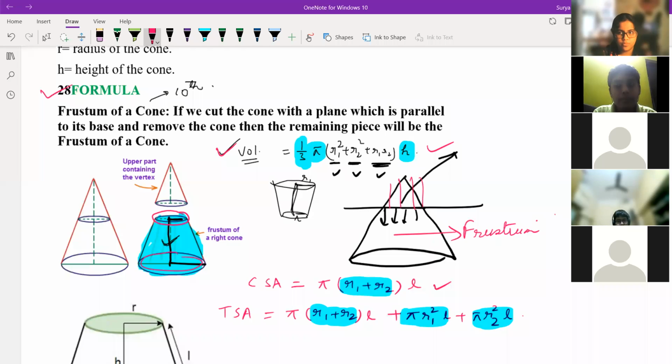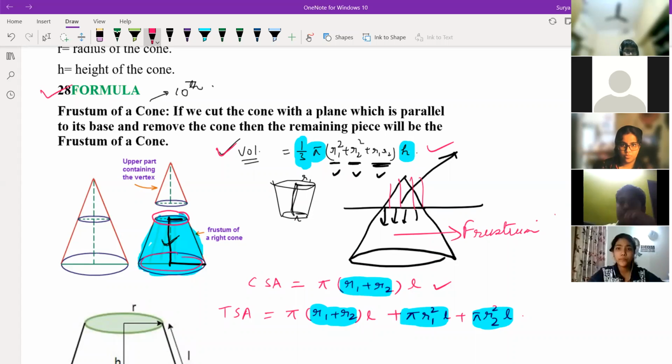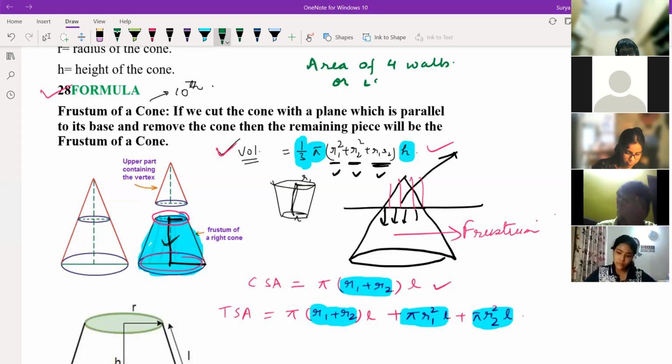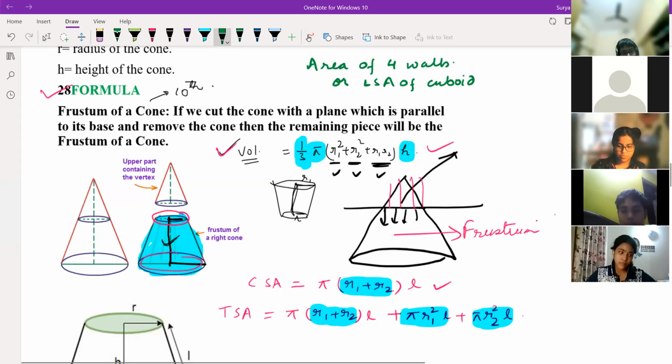Pulastya, area of 4 walls. Tell me, Pulastya, area of 4 walls. What my question is, area of 4 walls or LSA of cuboid.